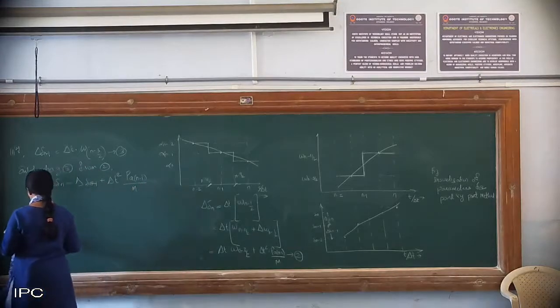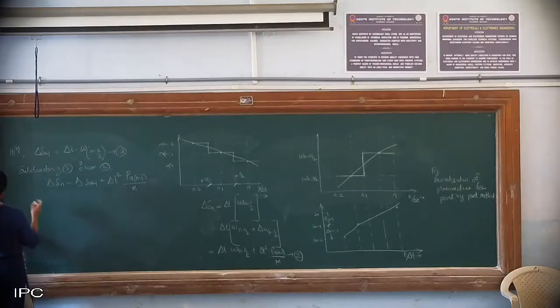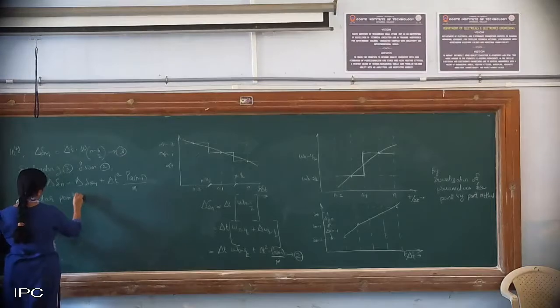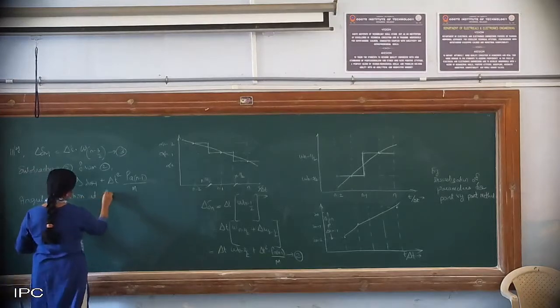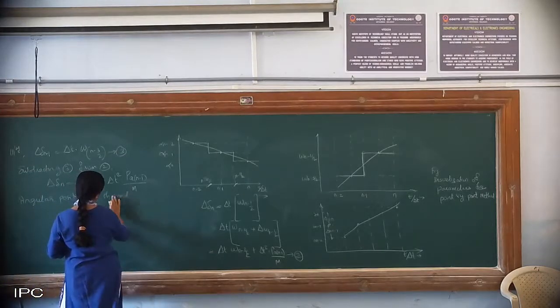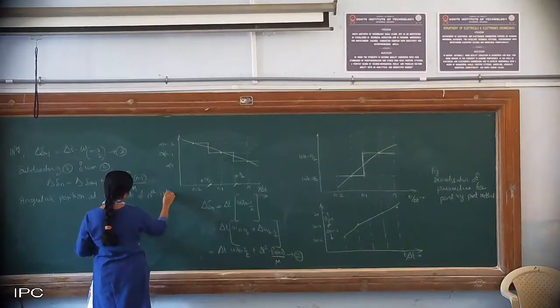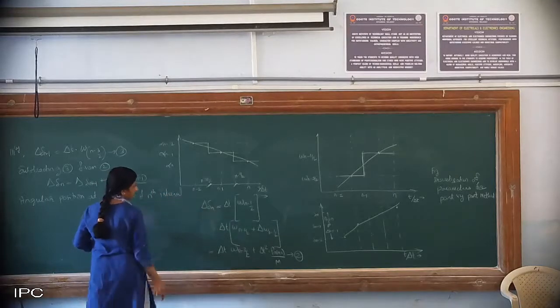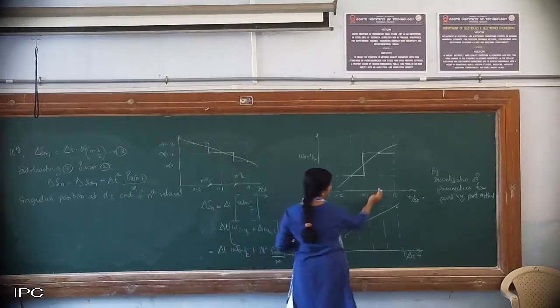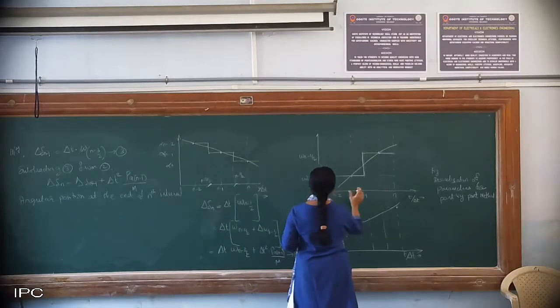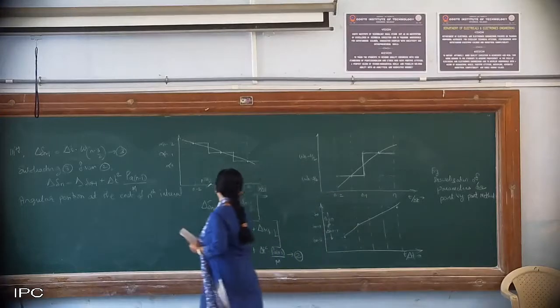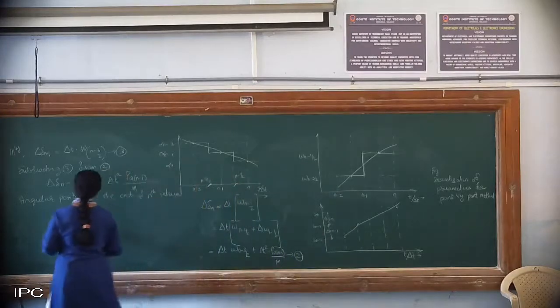Okay. So angular position at the end of the nth interval, that is after I finish this part, after I finish the n minus 1 interval, at the end of the nth interval.